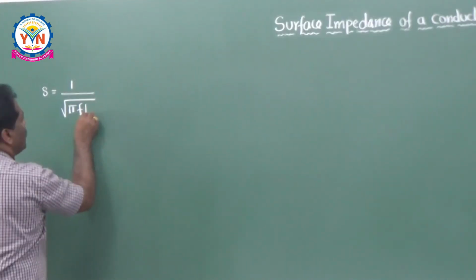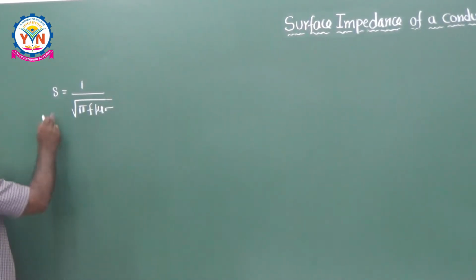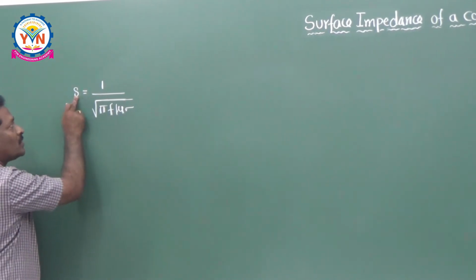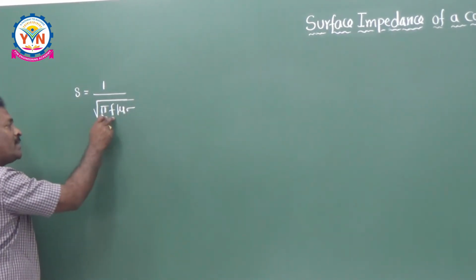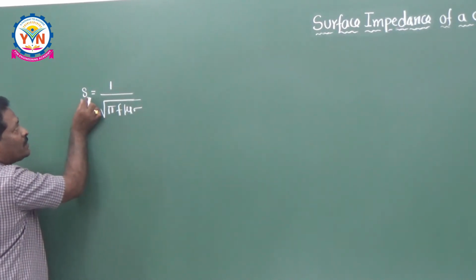skin depth delta is equal to 1 over root pi f mu sigma. So, if sigma is very high, then delta will be very less because they are inversely proportional. And at the same time, if the frequency is very high, then also the skin depth is very less.